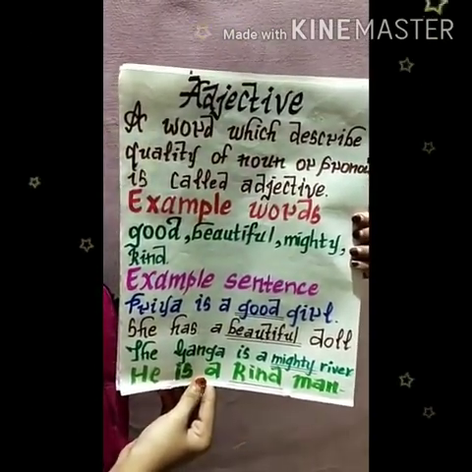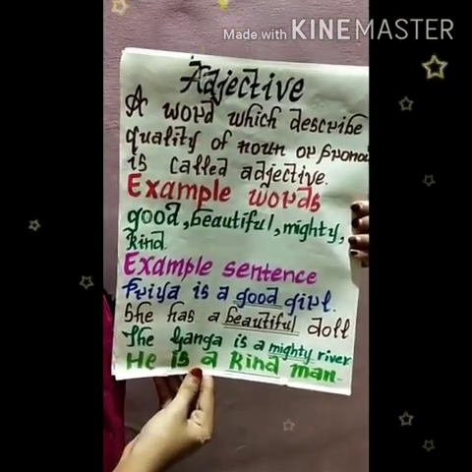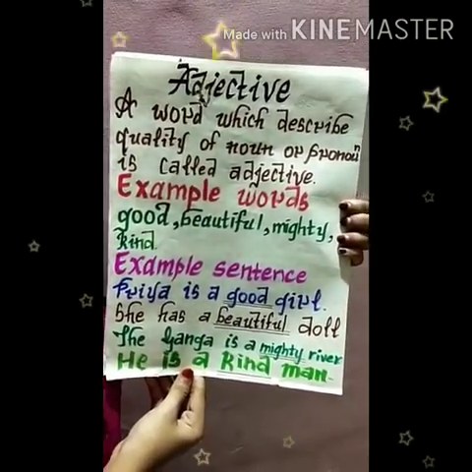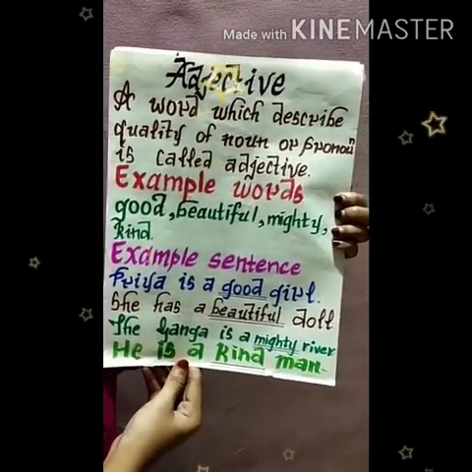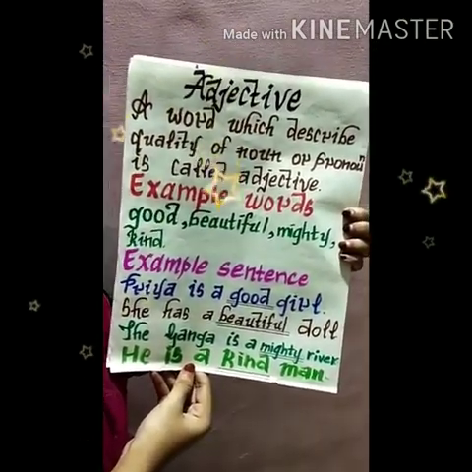Adjective: a word which describes the quality of a noun or pronoun is called an adjective. Example words: good, beautiful, mighty, kind. Example sentences: Priya is a good girl. She has a beautiful doll. The Ganga is a mighty river. He is a kind man.